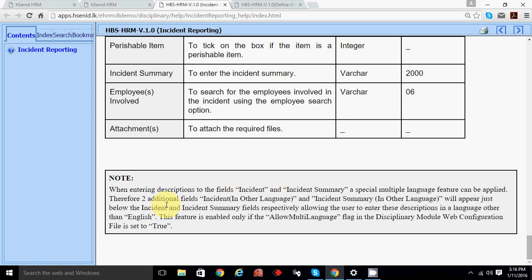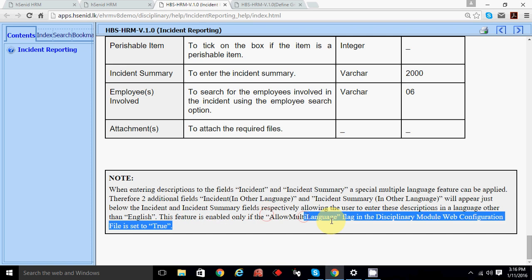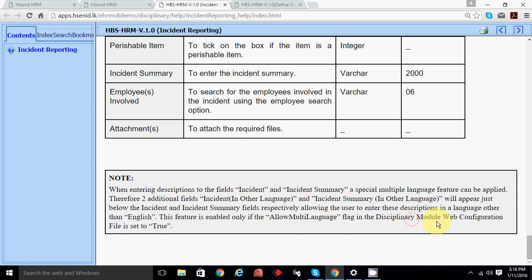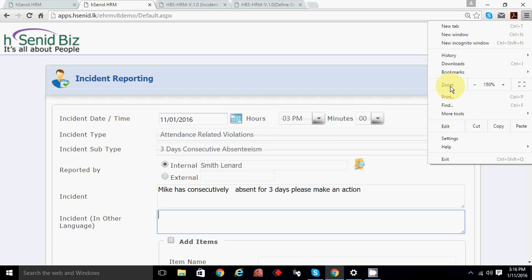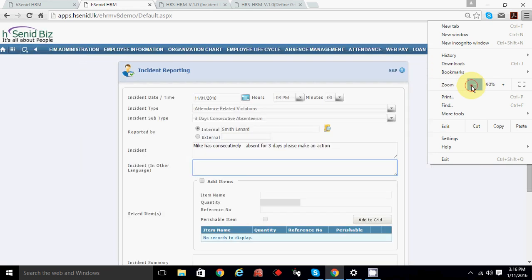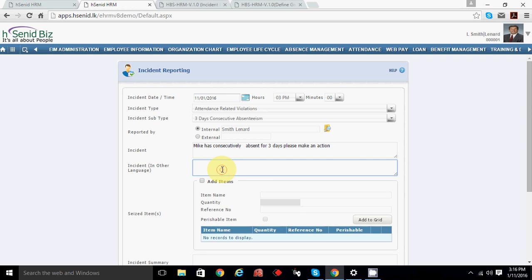Therefore, two additional fields, incident in other language and incident summary in other language, will appear just below the incident summary field, allowing the user to enter the description in a language other than English. The feature is enabled only if you allow multi-language in the disciplinary module web configuration. You have to set the allow multi-language flag there. Check with the development team, as I can't remember the allowed languages. Incident in other language. Got it?